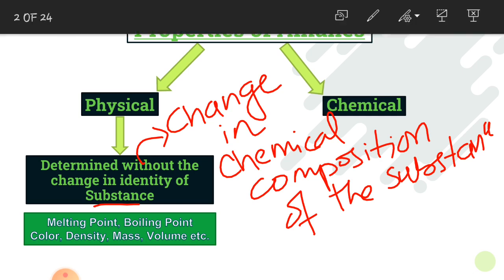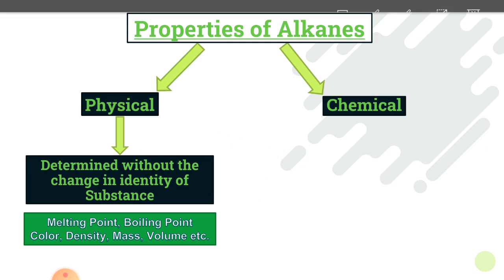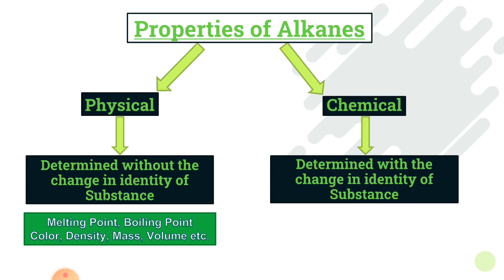Now, what is the chemical property? Chemical properties are the properties which are determined with the change in the identity of a substance. For example, when you are determining the chemical properties of a substance, then after the determination of that property, that chemical substance will change into another chemical substance. For example, you see when a substance reacts, then after a reaction it got converted into product.